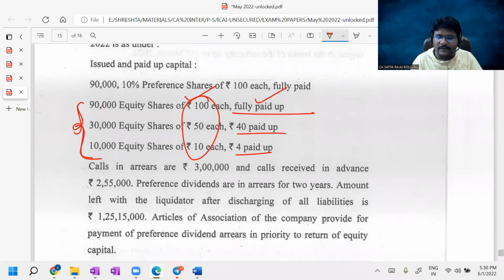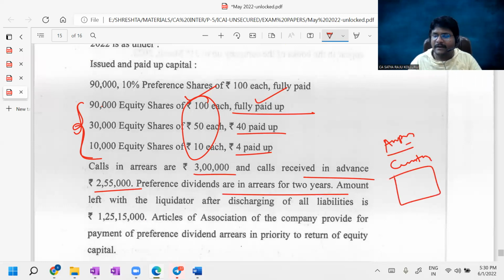That is, calls in arrears are 3 lakhs and calls received in advance 2,55,000. Preference dividends are in arrears. Sir, in the order of preference, first you should make payment of arrears of preference dividend, then calls in advance to the equity shareholders. Then you will get the remaining balance, right? How you can distribute that remaining balance among the equity shareholders, that thing I told you.